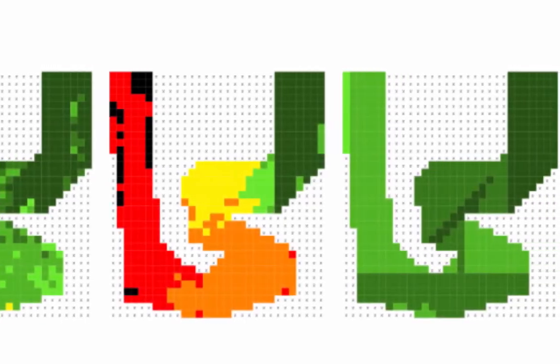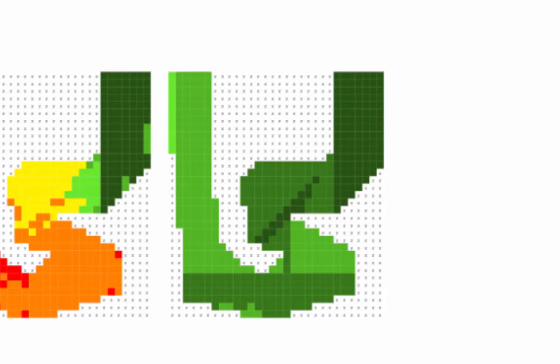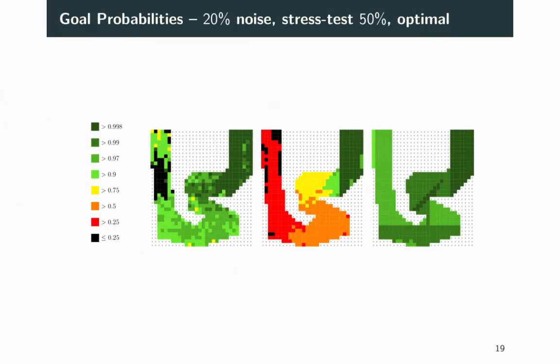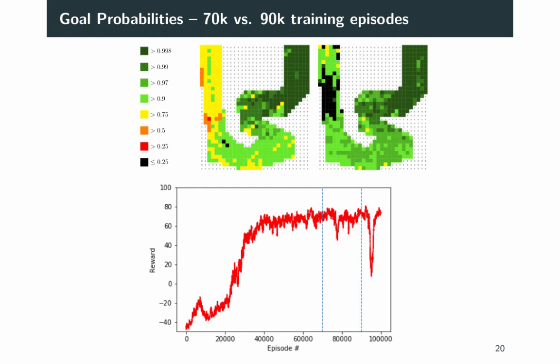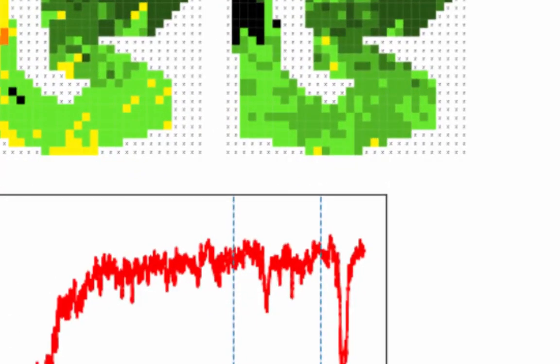drops a lot. For comparison, we also analyzed the goal probabilities, which can be achieved in the 50% noise setting with an optimal scheduler to see if the deficiencies are due to the neural network or unavoidable given the high amount of noise. Finally, we are able to show that our deep statistical model checking approach can help to get insights about the learning performance, which is not visible in the training rewards. Here, we see the performance after 70,000 and 90,000 training episodes.